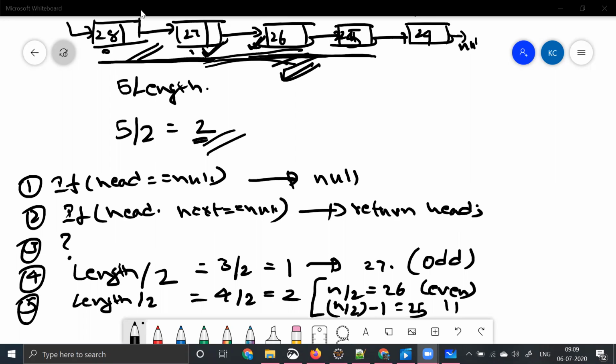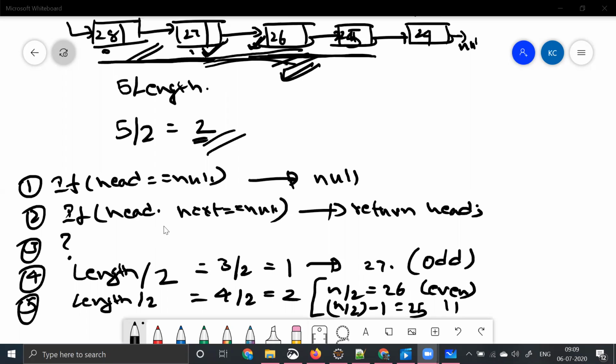When it is having only two elements, the length of the linked list will become an even number. So in that case, we need to ask the interviewer. Let's go to the next step, which is 26. The middle element straight away will become 27. So what is the formula that we have given? The formula that is given is n by 2. And then we are coming to 25. The length of the linked list is 28, 27, 26, 25, which is 4.